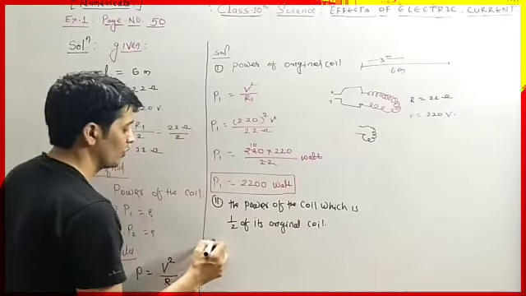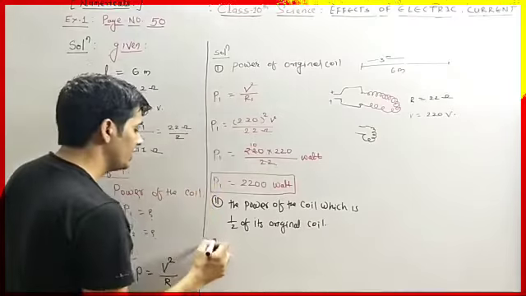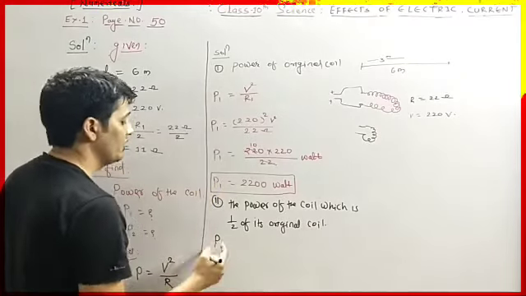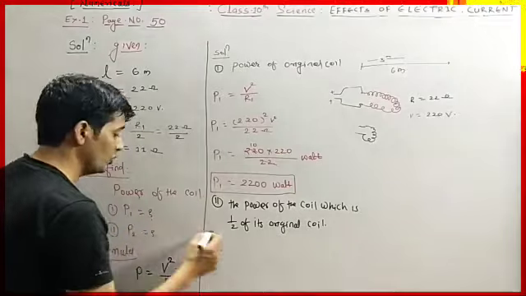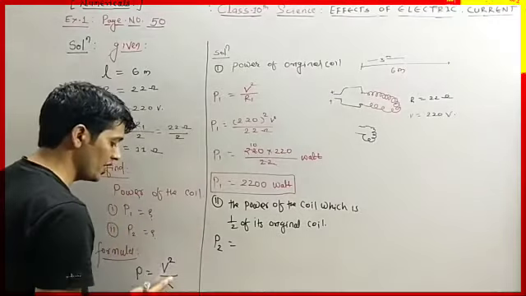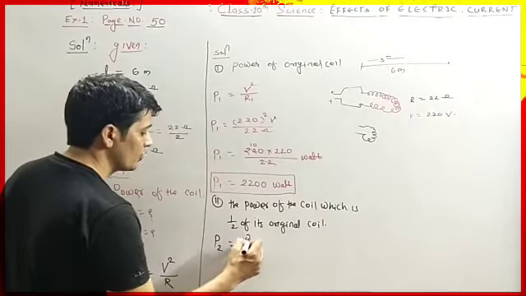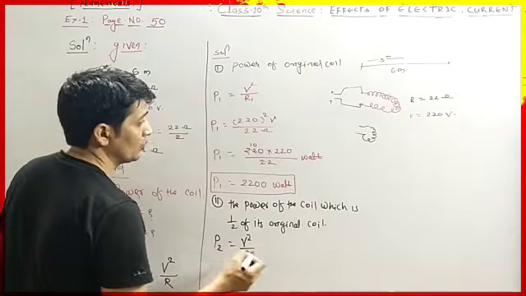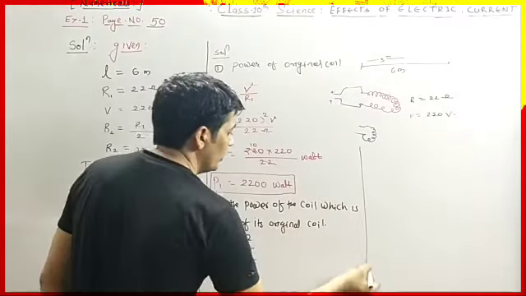Therefore, what is the formula for that? Instead of P1, here we will write P2. P2 equals, the formula is V square divided by R2. Now we will solve here.